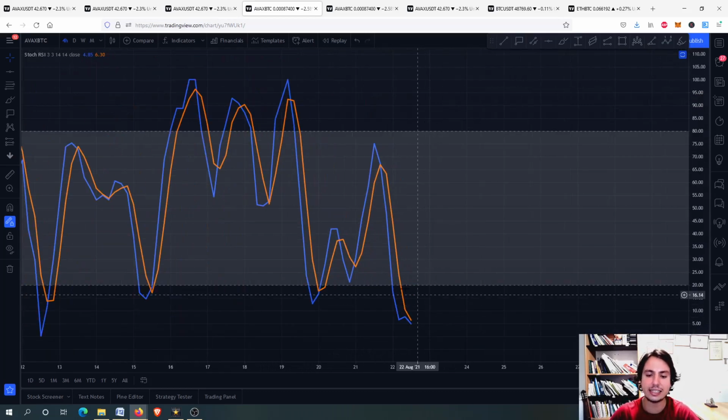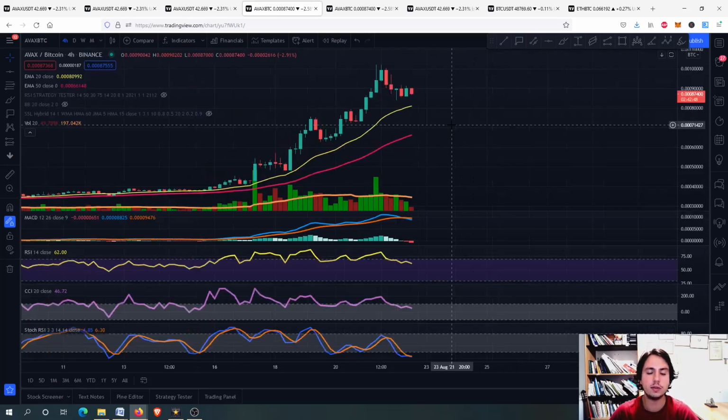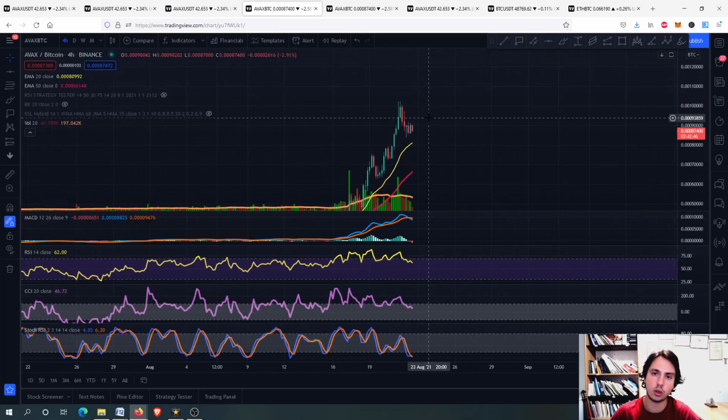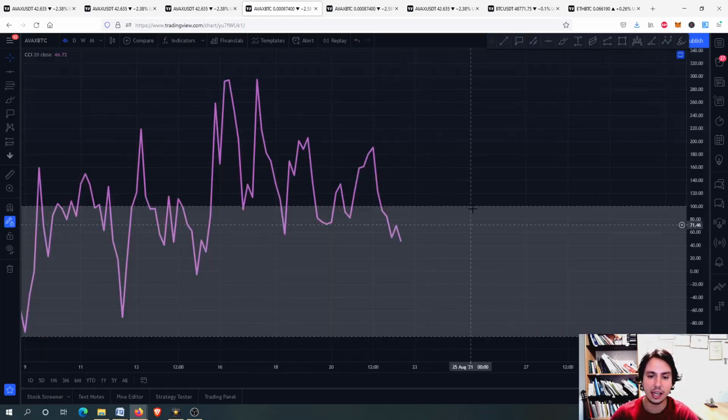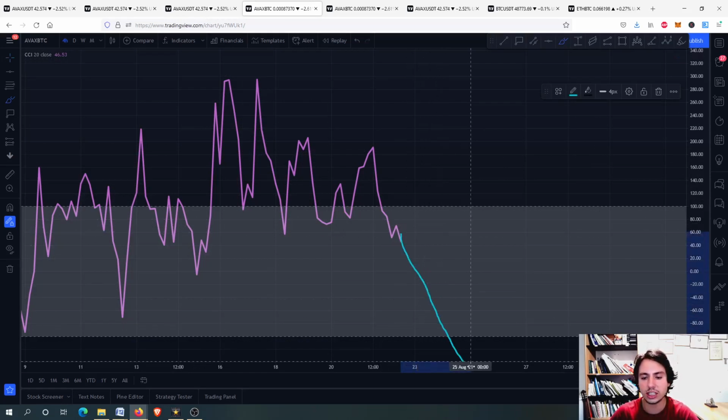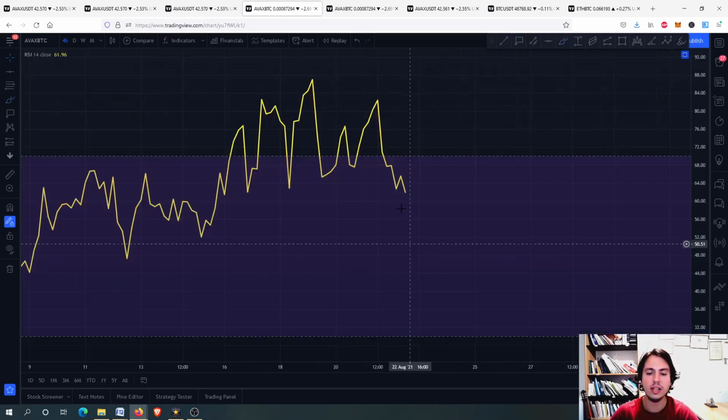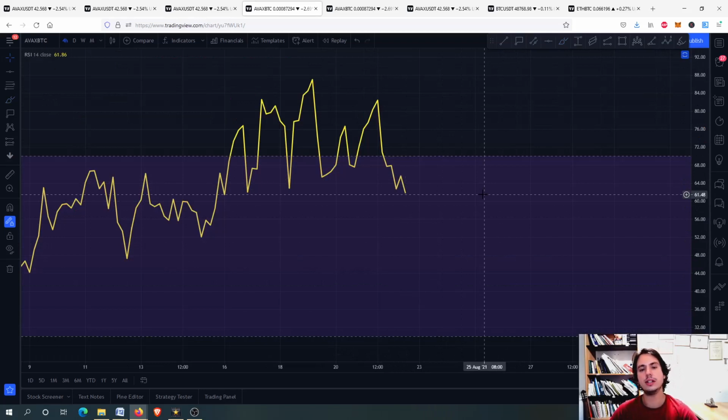Here the stochastic RSI is in an oversold situation too. That means on the 4-hour frame, on the short term, it is very likely that we move a little bit upwards, alright? So therefore, do not be surprised if we move upwards from here. And the RSI and the commodity channel index, you can see they keep high levels. This is what we want to see. We do not want to see the commodity channel index going all the way down or the RSI going all the way down. This will mean that we might lose some important support levels.